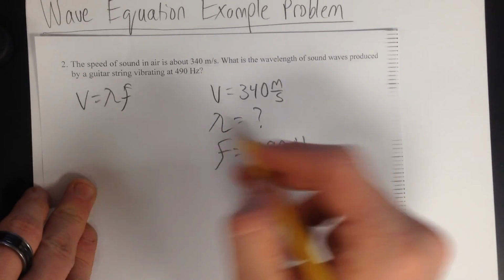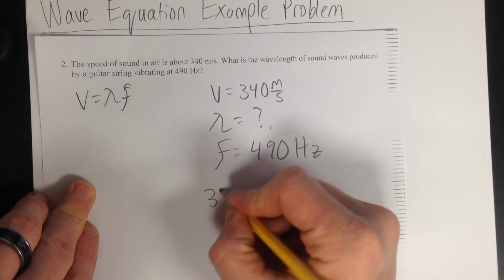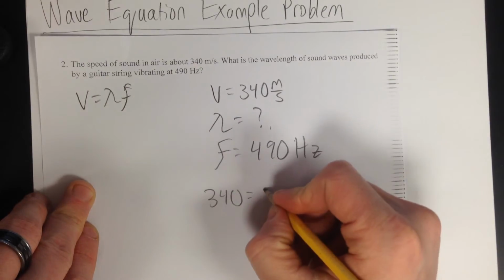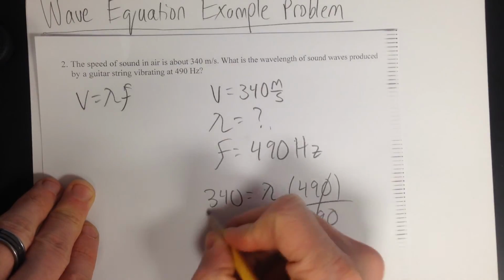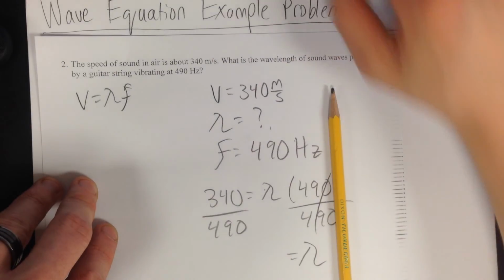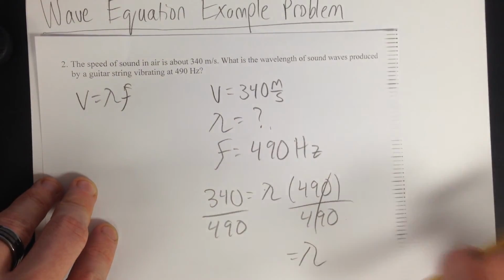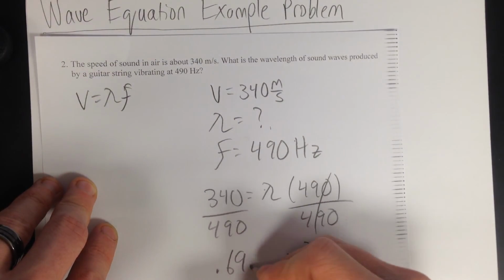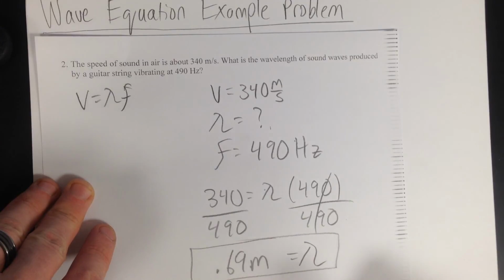So how would we use the wave equation to figure out what the wavelength on that string is? Well, we could put 340 in for V: 340 equals the wavelength times 490. If you divide both sides by 490, it isolates wavelength all by itself. Take out your calculator and do it with me. 340 over 490 gets you, at 2 decimal places, 0.69 meters. Remember that the wavelength is the length of a crest and a trough right there. So that's how long 0.69 meters is right there.